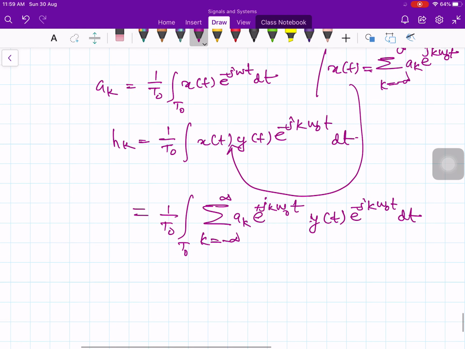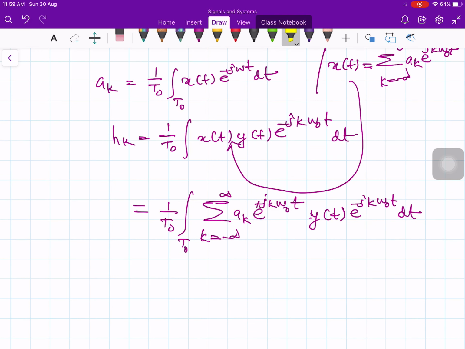Now if you look at this expression, here I have t and here also I have t, so these could cause confusion, and here also I have k and here also I have k. For t there is no problem, you can keep the same t because you are replacing x of t, so no need to change the t value.